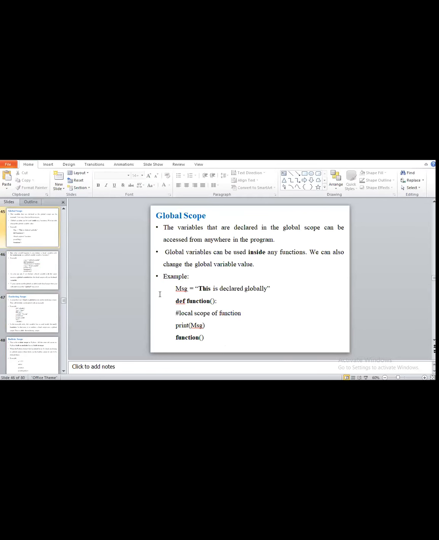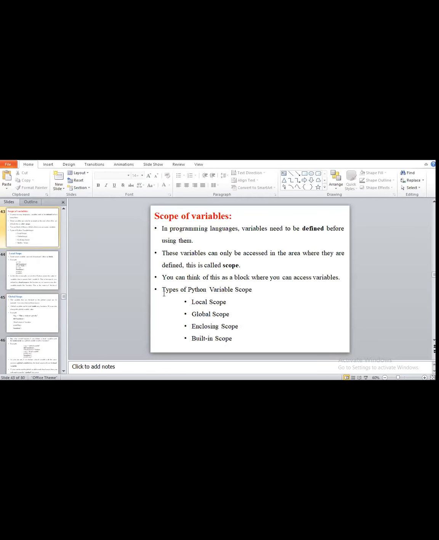Any doubt regarding the four types of scope of a variable? First is local. Means what? The local variable is accessed within that block. The global variable is accessed within that block as well as outside of that block. Enclosing means it is not local or global, it is a combination of both. And built-in scope means it is already developed, a built-in module, and we directly access that module to execute our program. So these four are the scopes of variables.